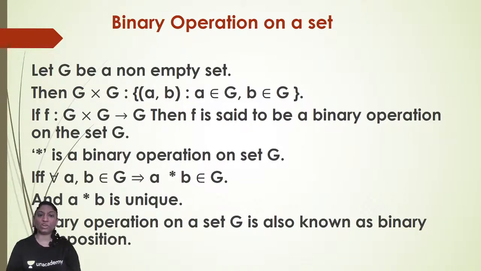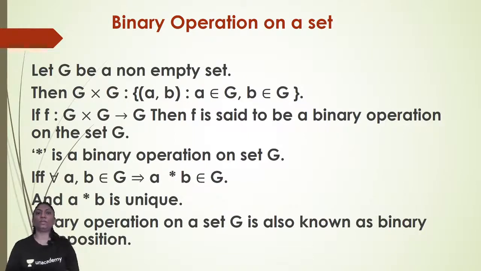Binary operation means what? It requires at least two elements, so the operation has to be applied on two elements. For example, addition, subtraction, multiplication, division are all binary operations. We can also define a special binary operation, that is star. It depends upon the example. So we will see the binary operation on a set G.